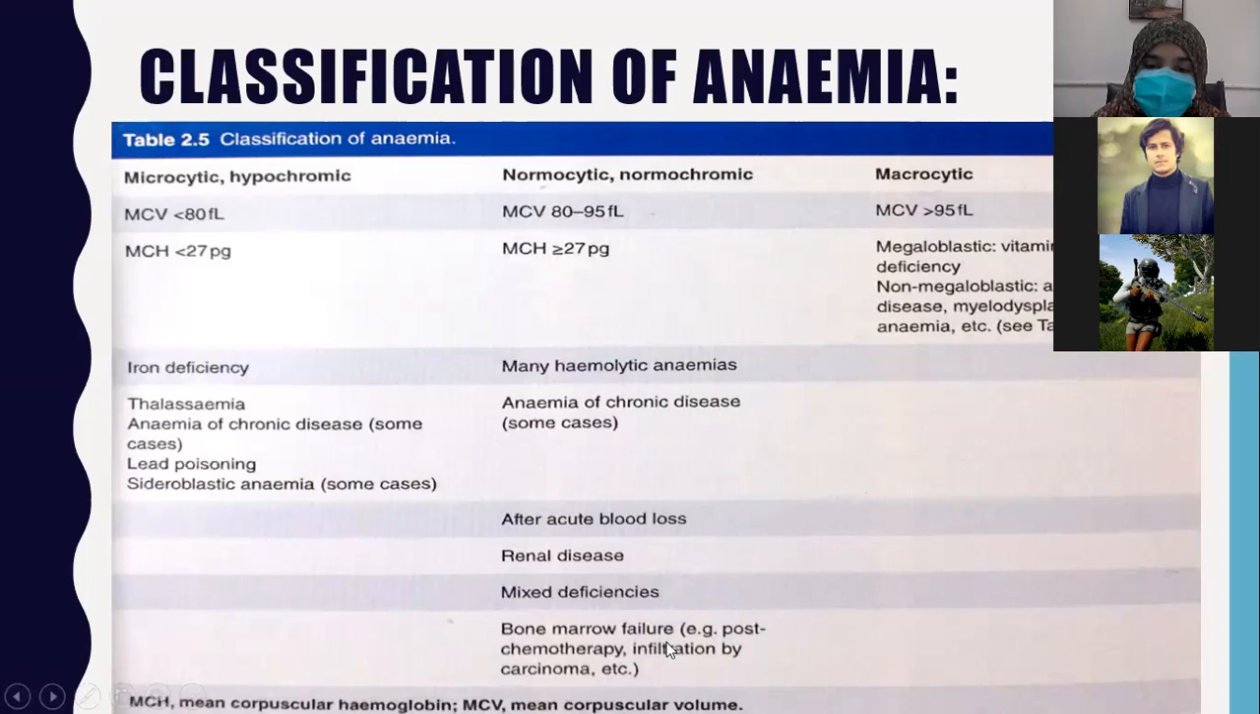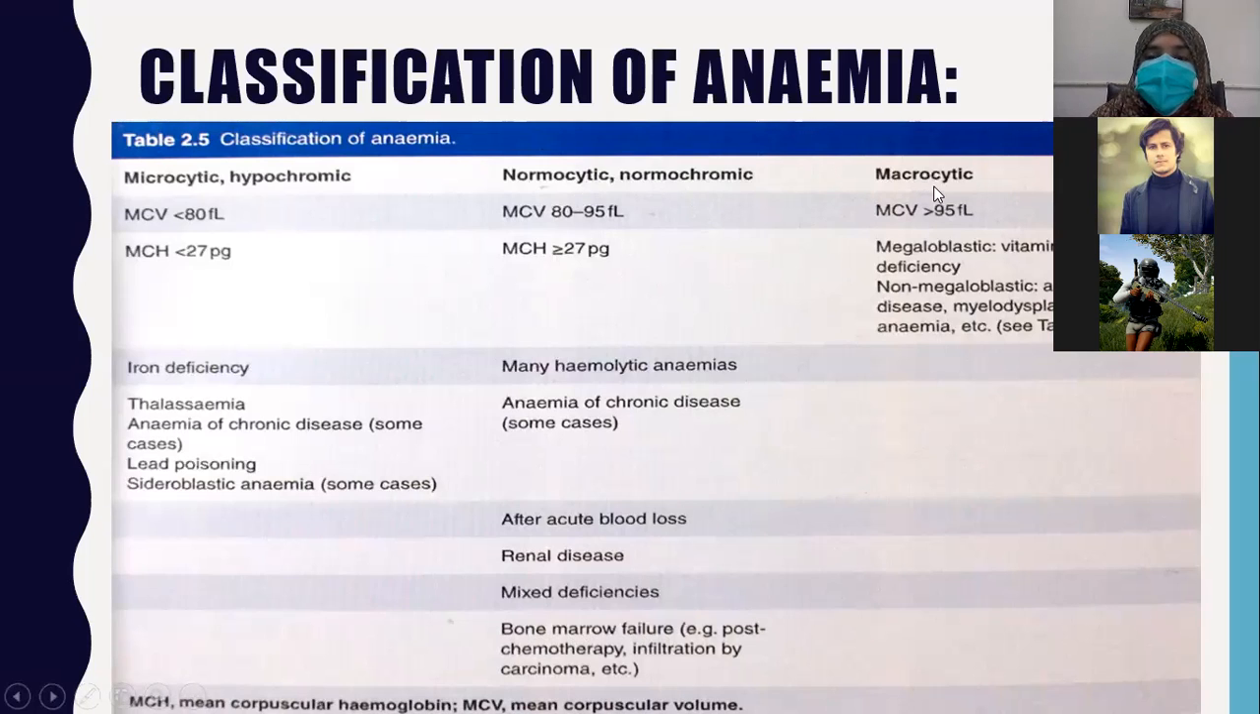In bone marrow failure, for example after chemotherapy or infiltration by carcinoma, the number of cells produced is less, but the size of the cells is of normal range. So these are all the differentials of normochromic normocytic anemia.